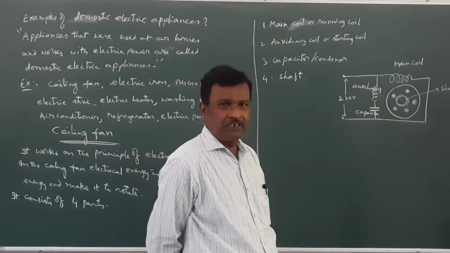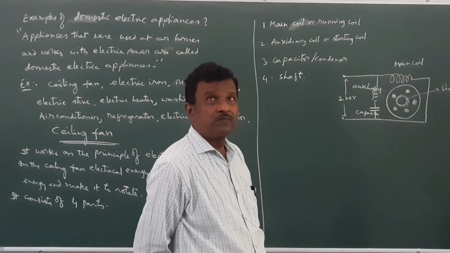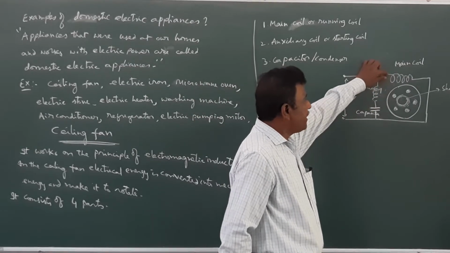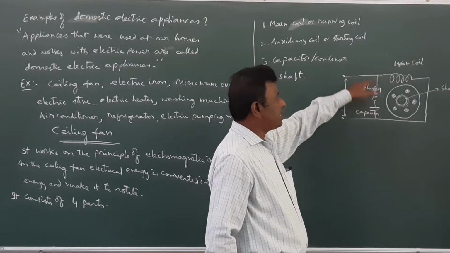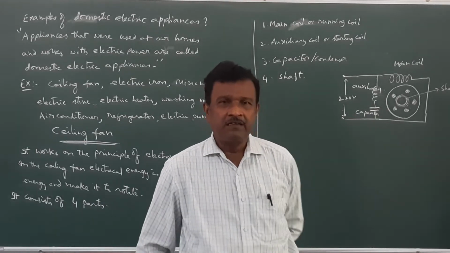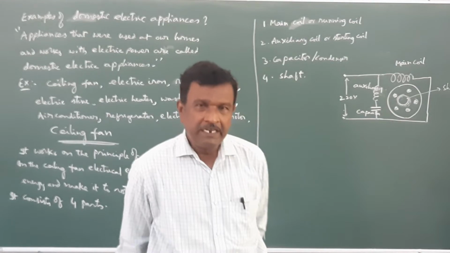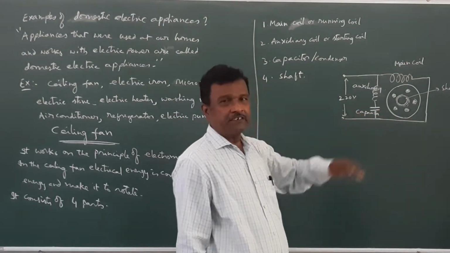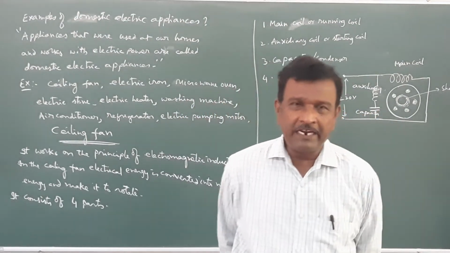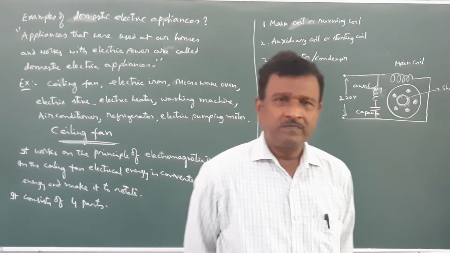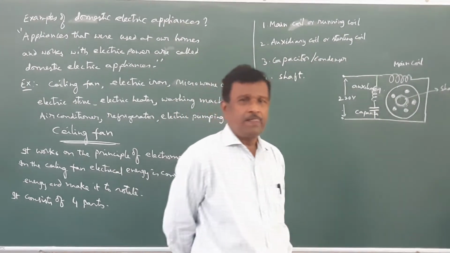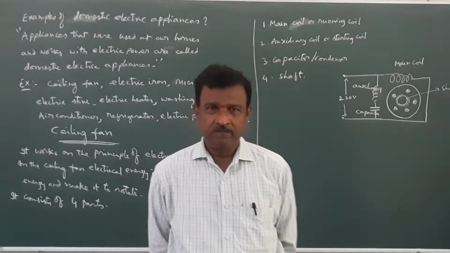So, the capacitor should always be connected in the auxiliary winding or starting winding. Here, the role of the capacitor is to decide the direction of motion of the fan and to initiate the motion in the fan.